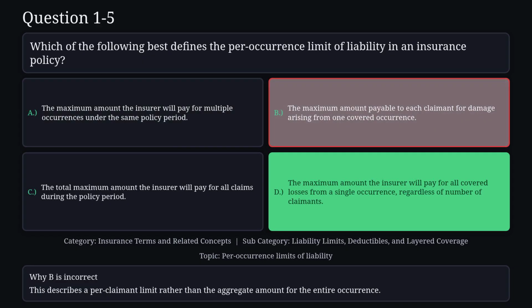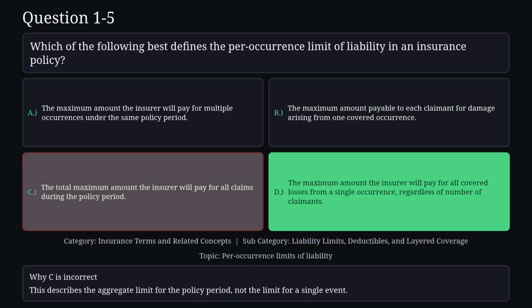Reason B is not correct. This describes a per-claimant limit rather than the aggregate amount for the entire occurrence. Reason C is not correct. This describes the aggregate limit for the policy period, not the limit for a single event.